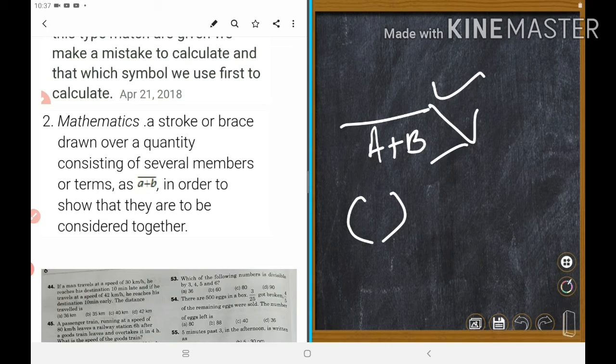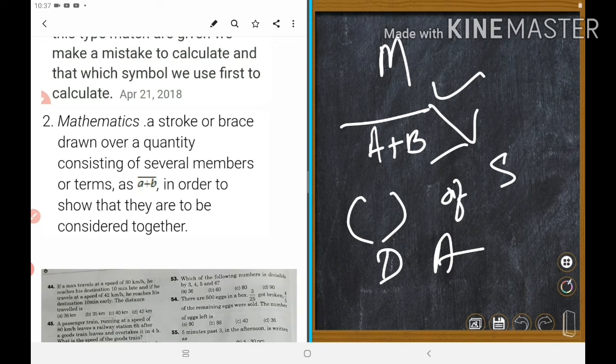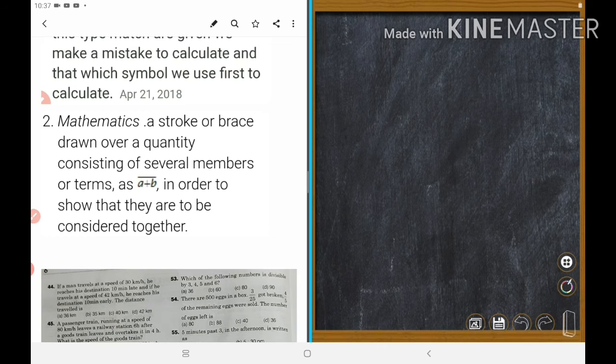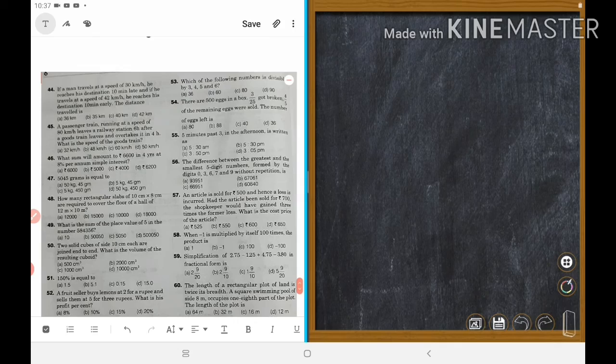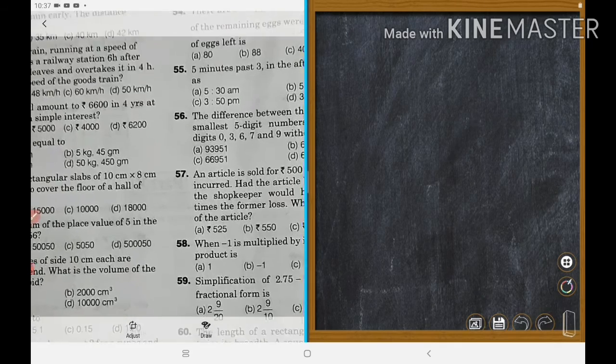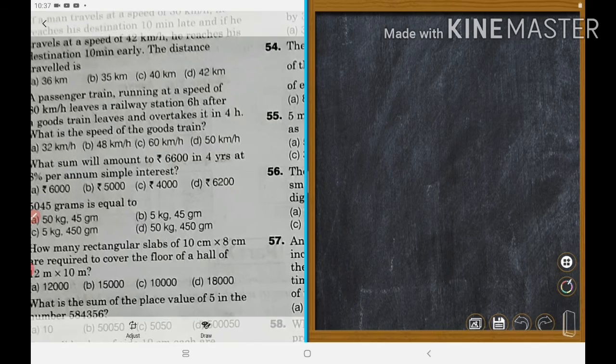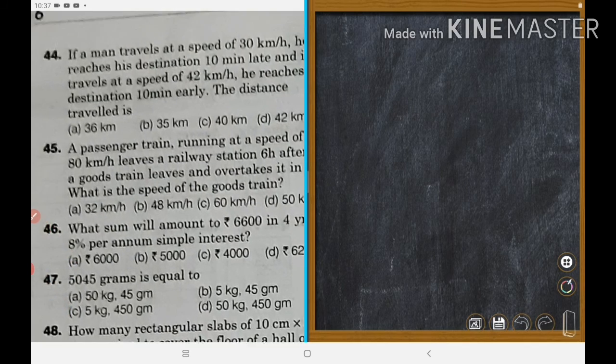This is called vinculum, right? This is bracket, right? This is of. BODMAS: D means division, M multiplication, A addition, S subtraction. Okay. Now let's do mathematics. Yes, here is the mathematics. We shall do it. This is given.